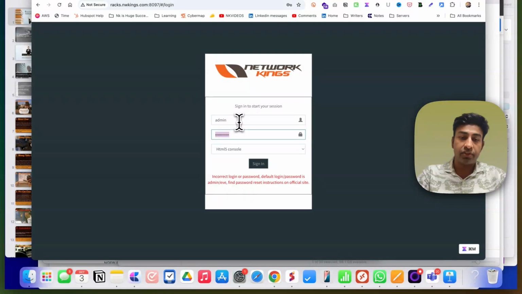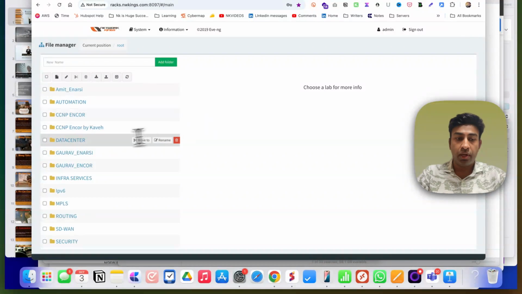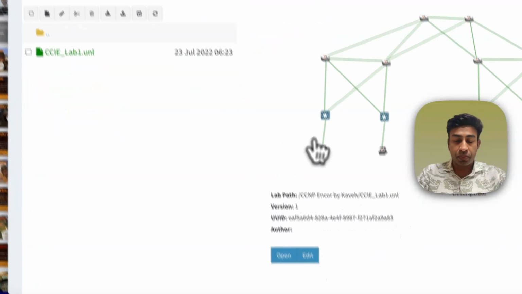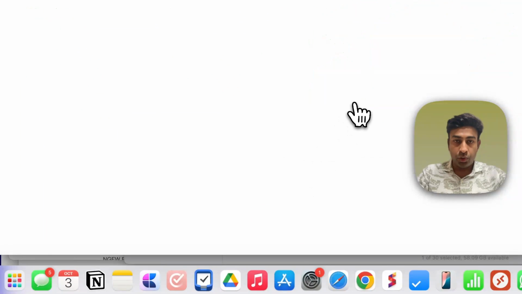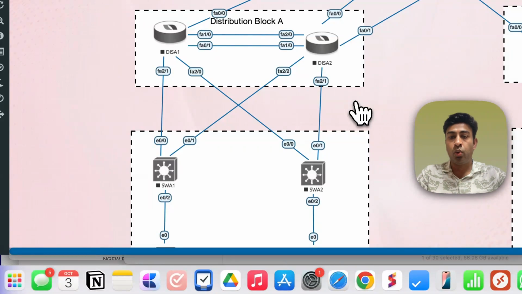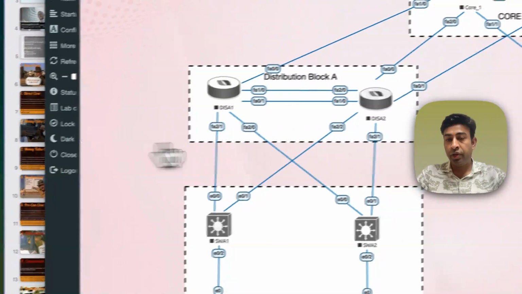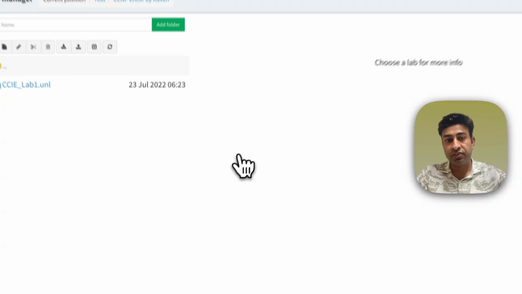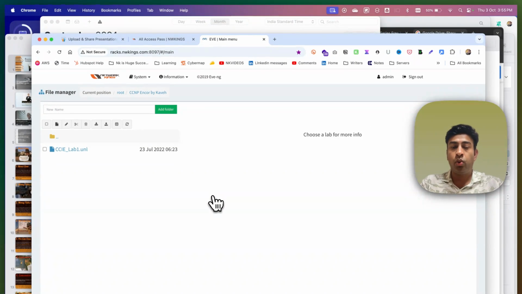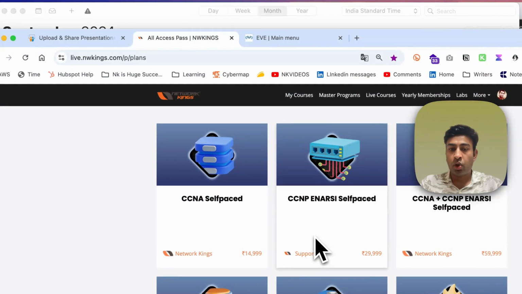If you guys are interested that I'm looking for a lab, you have an option basically that you want to go for a lab or not, or you can do lab in your laptop with GNS3 and EVE-NG. But if you are looking for advanced courses like SD-WAN or maybe Palo Alto or any advanced courses, then definitely you can enroll for the lab access. But we are discussing about All Access Pass.